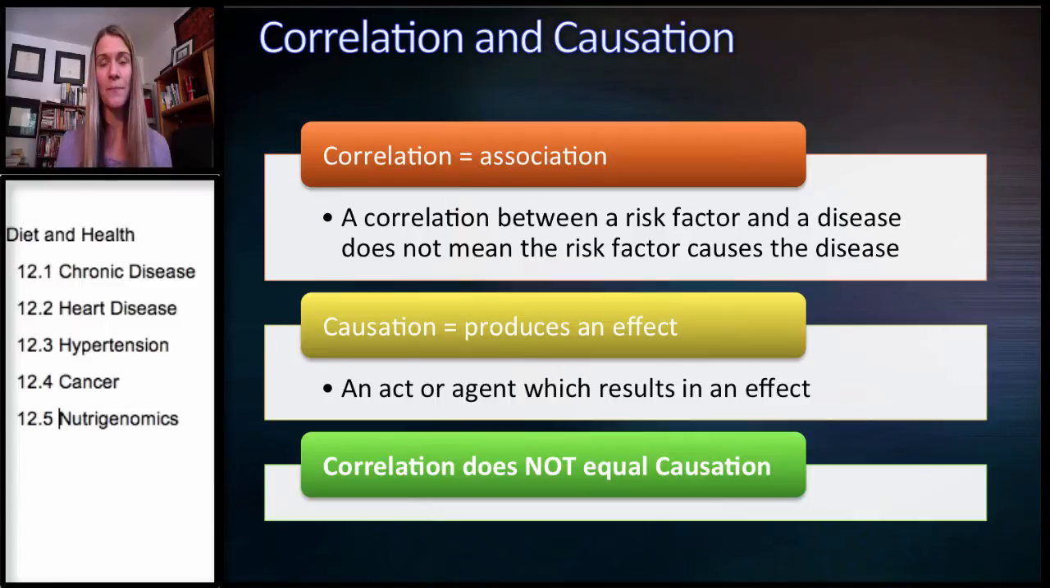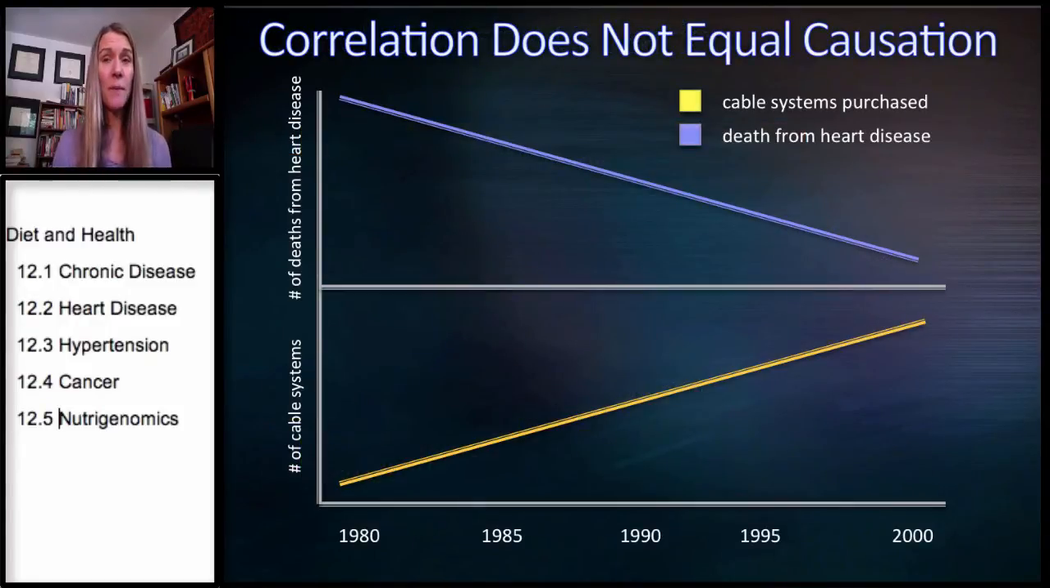It's much more difficult when we have a lot of associated risk factors. We don't have one single agent that caused it. And that means we have to look at a wide variety of risk factors that contribute to chronic disease. But remember, they don't necessarily cause it. So the key is that correlation does not equal causation. I'm going to go through a couple of examples.